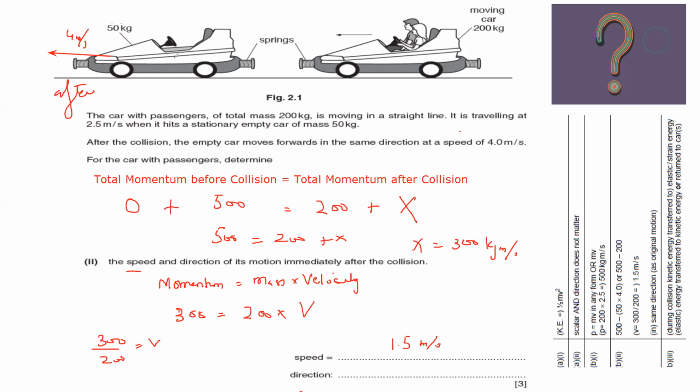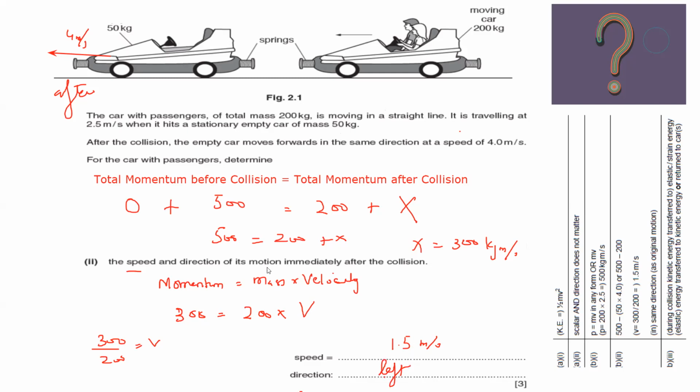Because we are getting a positive answer, it means it is in the same direction as the original motion, or towards the left. If you are getting a negative answer, you can mention the opposite direction. You can mention same direction, original motion, or towards left as well. Is this question clear?